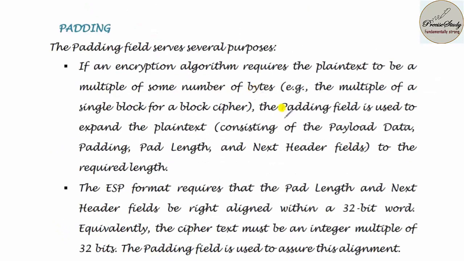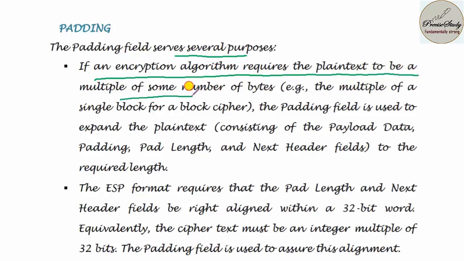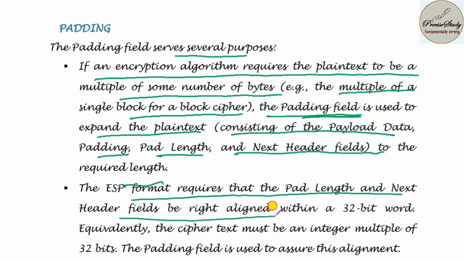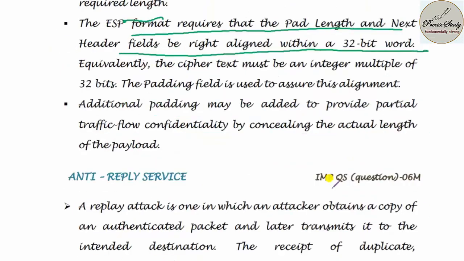Next, let us talk about padding. So what do you mean by padding? It serves several purposes. The first one is, if an encryption algorithm requires the plain text to be a multiple of some number of bytes, for example the multiple of a single block of a block cipher, the padding field is used to expand the plain text consisting of the payload data, padding, pad length, and next header fields to the required length. So this ESP format requires that the pad length and next header fields are right aligned within a 32-bit word, equivalently the cipher text.